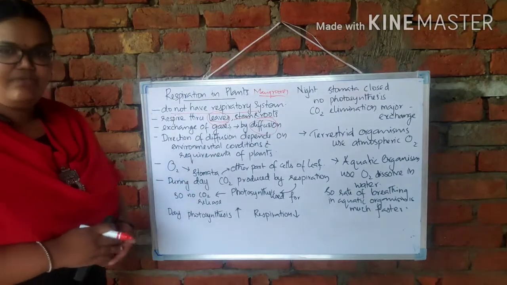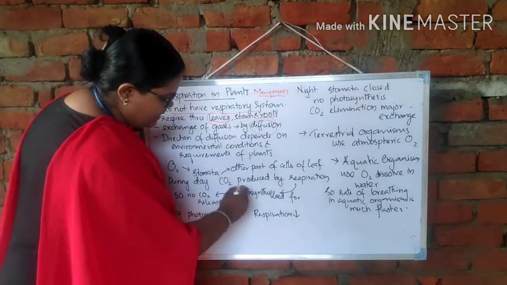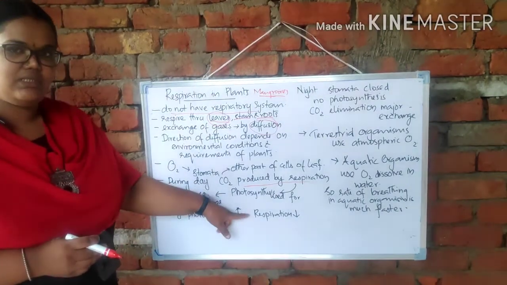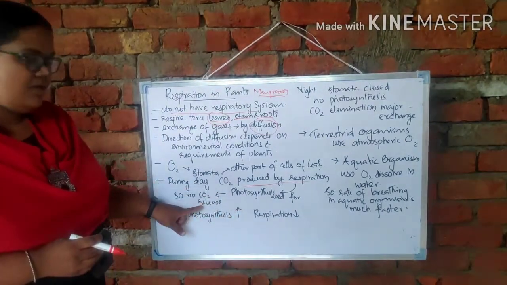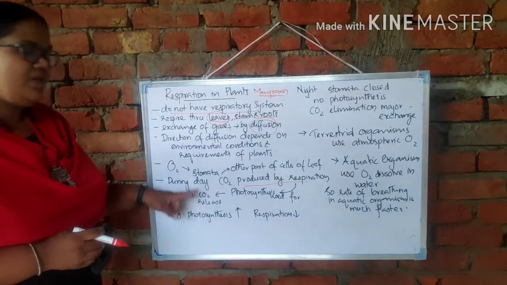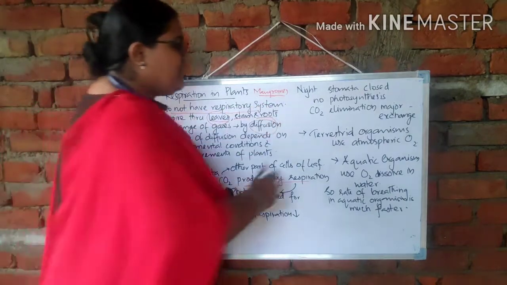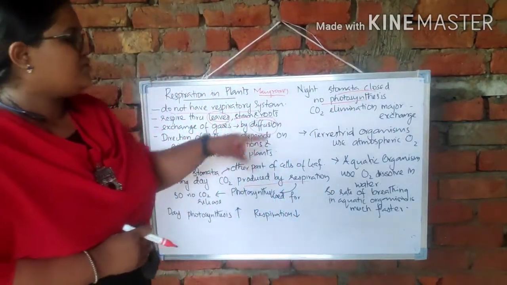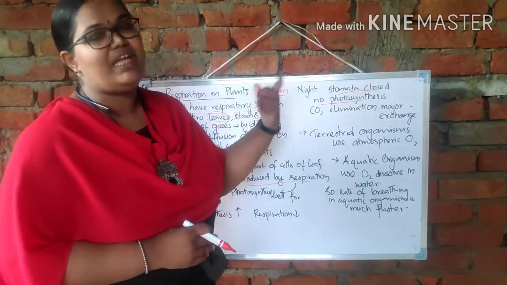Now, during the daytime, we know that the carbon dioxide produced by respiration will be utilized for photosynthesis, and there will be no carbon dioxide release in the daytime. But in the night time, you can see here the stomata will be closed and there is no photosynthesis. Sunlight is not available, so carbon dioxide elimination will be the major exchange.